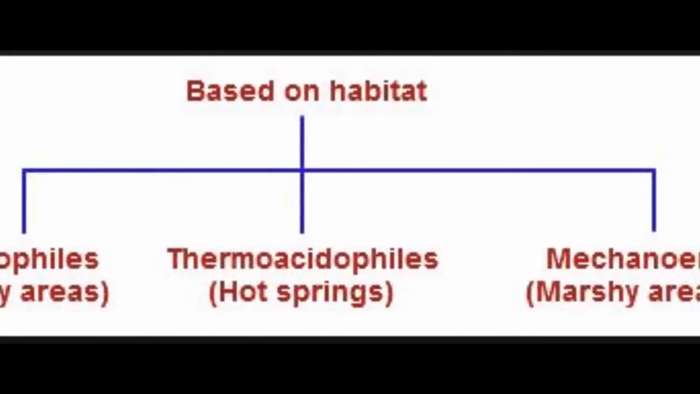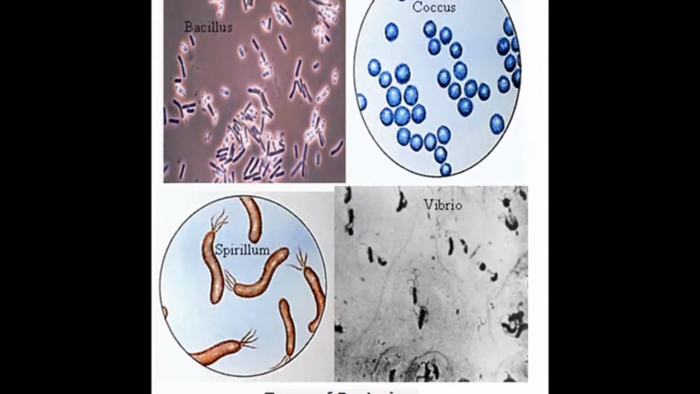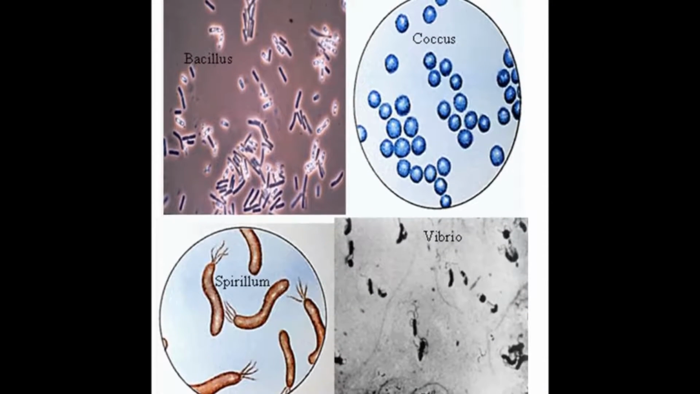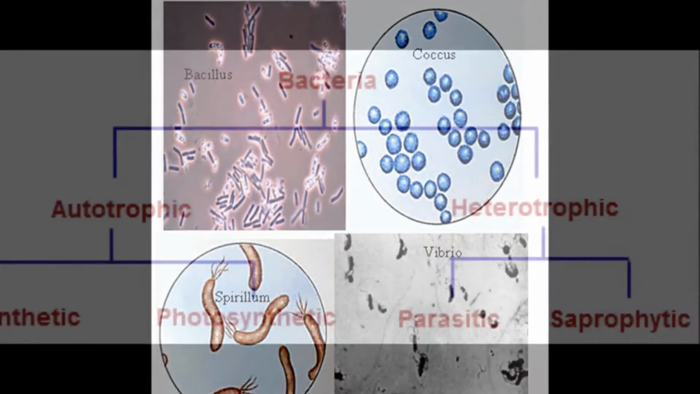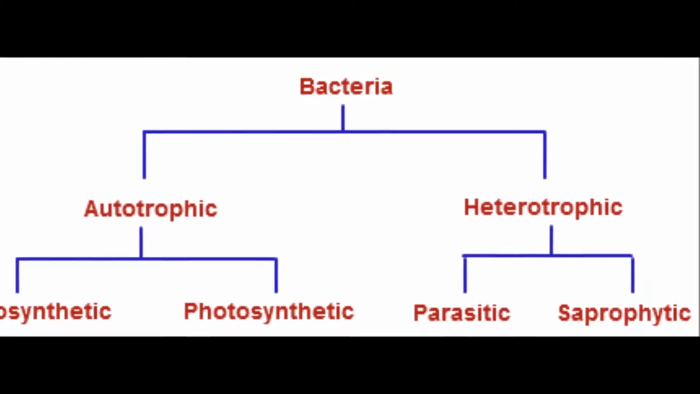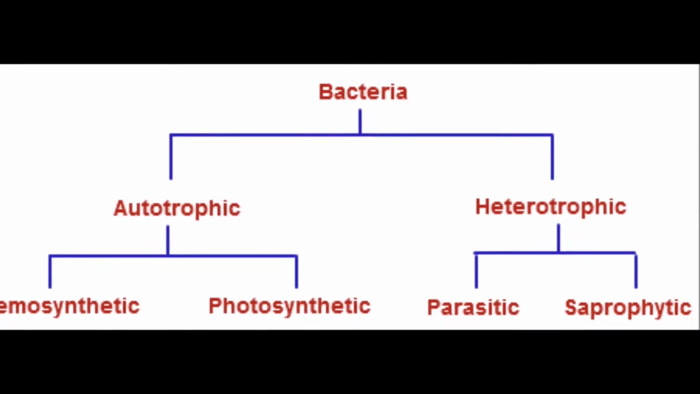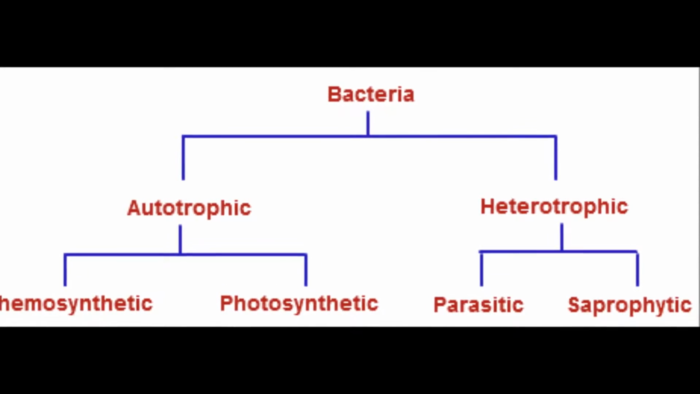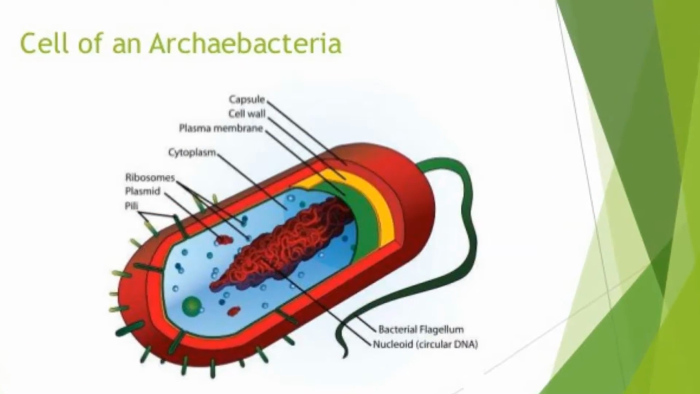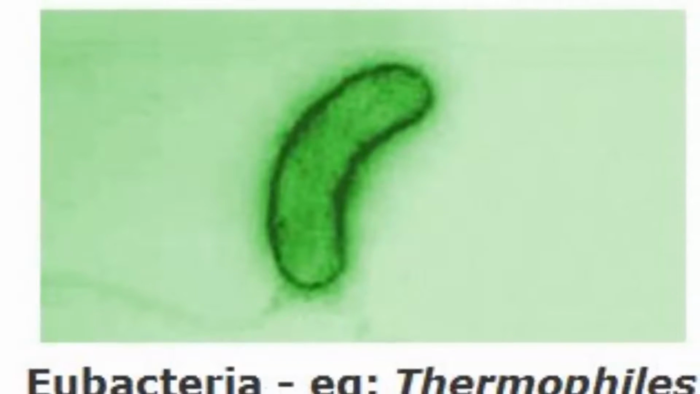Most bacteria fall into one of the four basic shapes: spherical, coccus; rod, bacillus; vibrio; and spiral, spirillum. Based on nutrition, bacteria are autotrophic, which means they prepare their own food, and heterotrophic, which means they derive their energy from an external source. Monera has since been divided into archaebacteria and eubacteria. Let us first learn about archaebacteria.